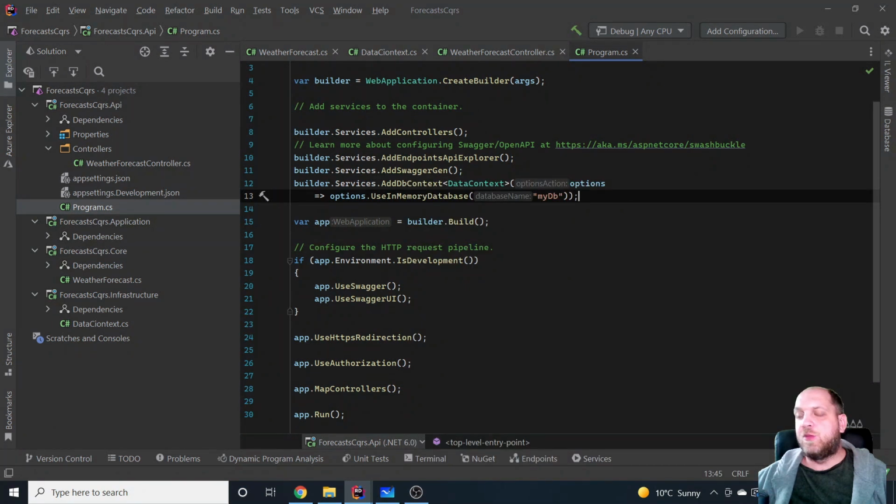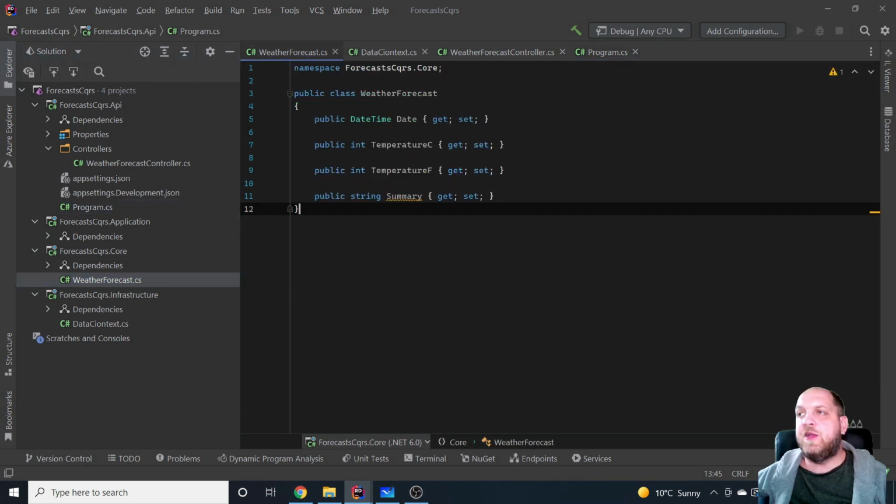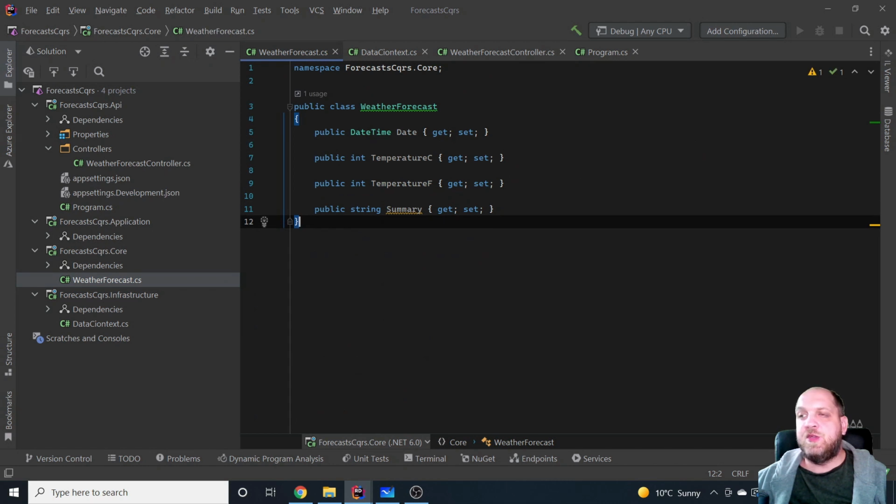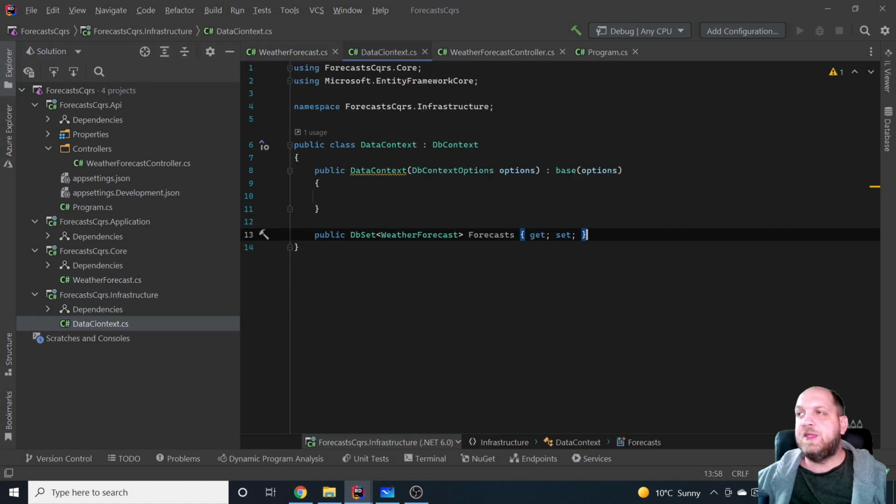However, once again, the important thing in this video is not that we get this application really working, although we could do that, but to make up our mind on how we can use this CQRS approach with clean architecture, and where we place the different stuff that we have. Of course, the core part is the same as in the previous video on clean architecture in ASP.NET Core. And here we have a very simple model, which is this weather forecast. And the infrastructure layer will stay the same. Here we will have only the data context that will contain a DbSet of weather forecast.